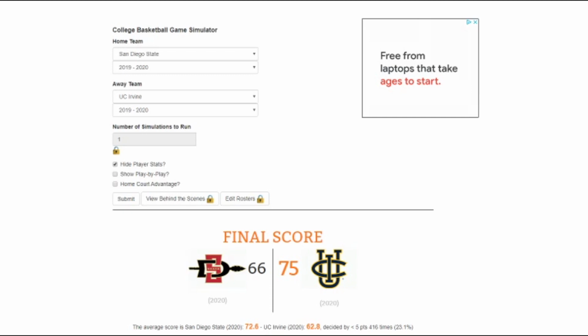I'm wrong, but I'm right. UC Irvine will pull off the 15-2 upset and will move on to the round of 32 to face Texas Tech. Starting off our last bracket of the first round, we have Baylor and Winthrop.